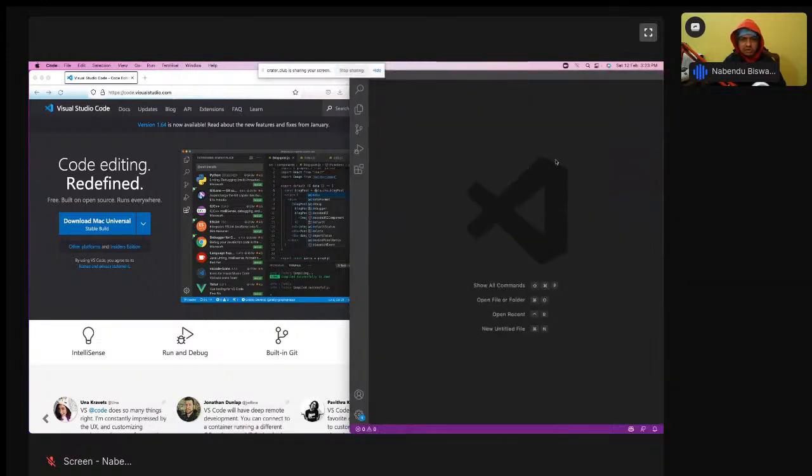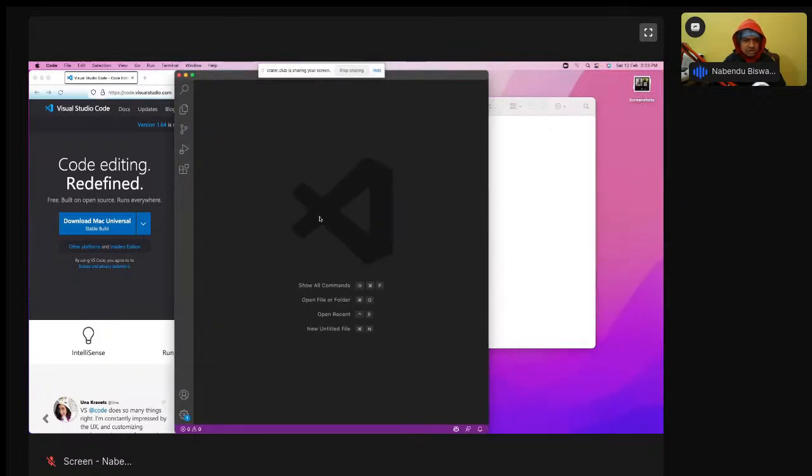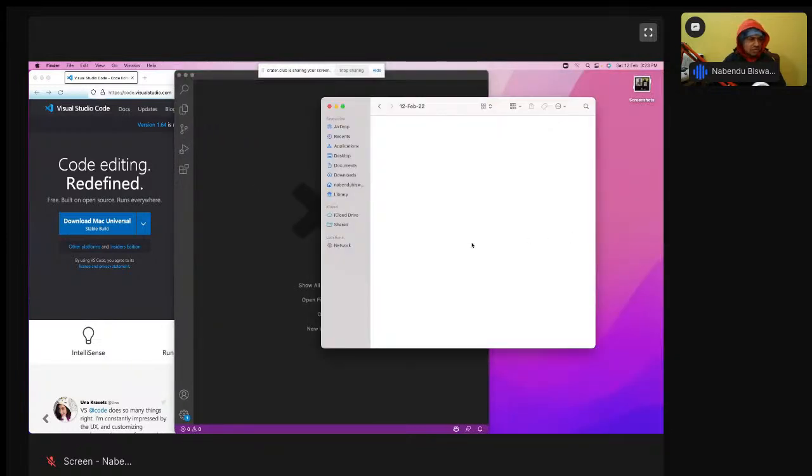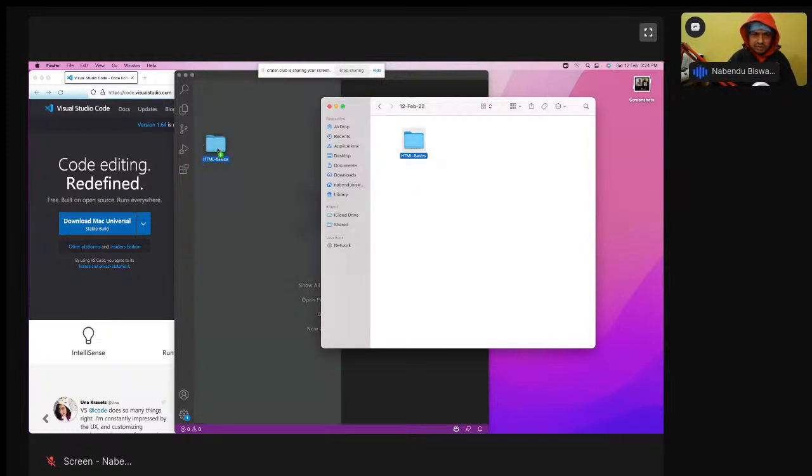Yeah. So it will open something like this. VS Code will be opened like this on your system. And now we have to do HTML basics. Okay, so what I'm going to do, I have to create a folder. I'm inside a folder. I will create a new folder, HTML basics. Then I'm going to drag it here.